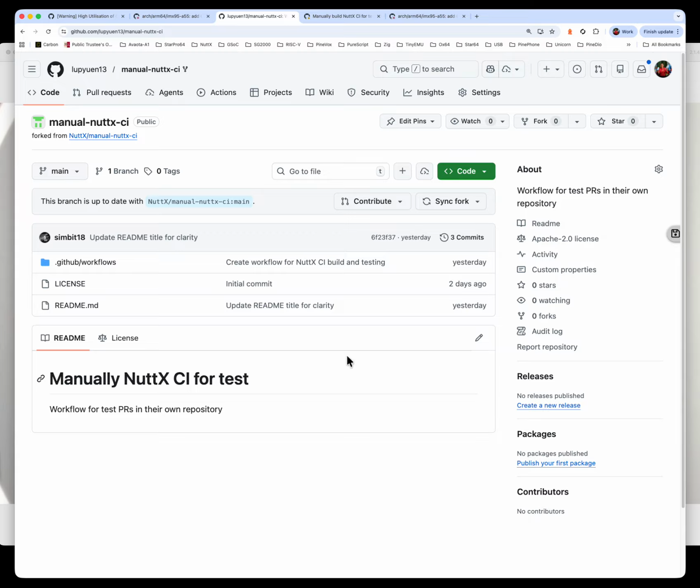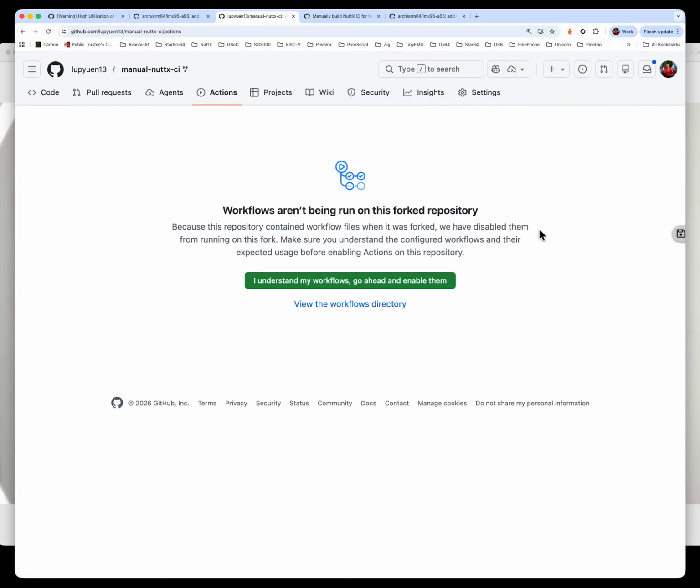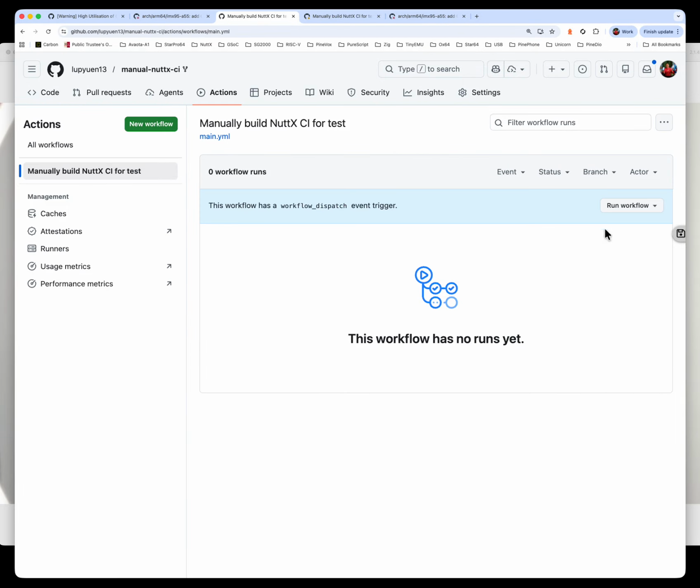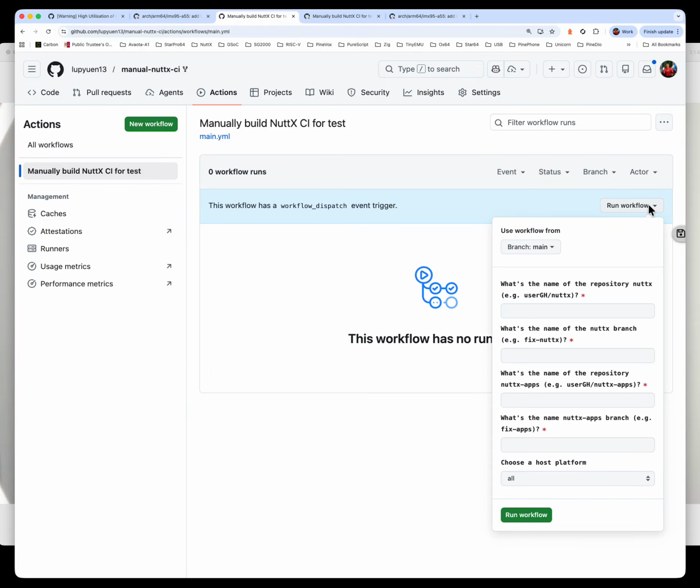Now this repo contains only the workflows, so it will pick up the extra source code from our own repos. To do that, we need to click on Actions up here. We need to enable the workflow, enable GitHub Actions. Now you see this manually built NuttX. Click on that on the left. We see a button here, Run Workflow. Click that.